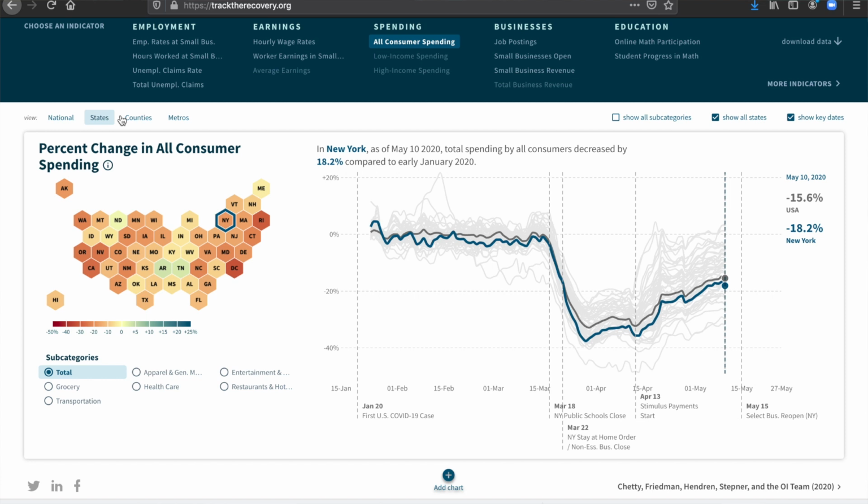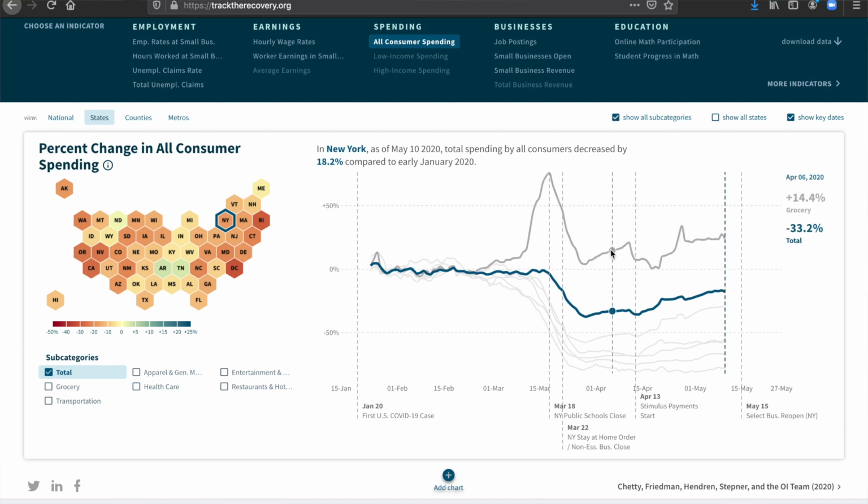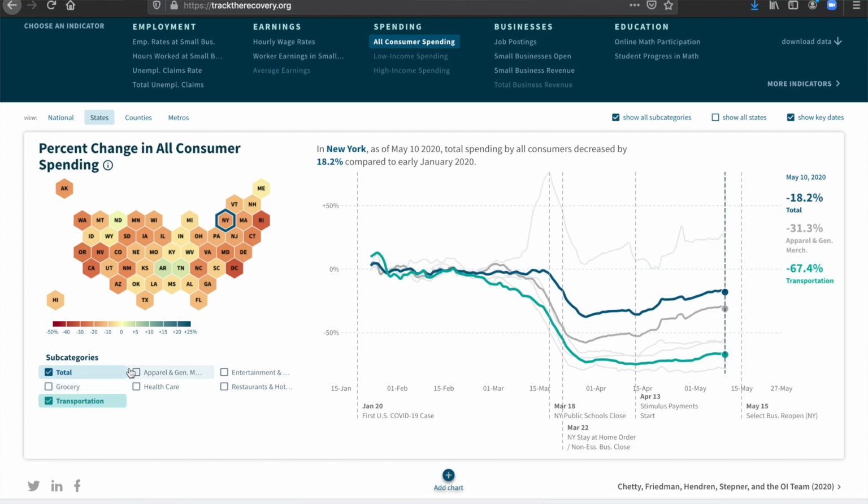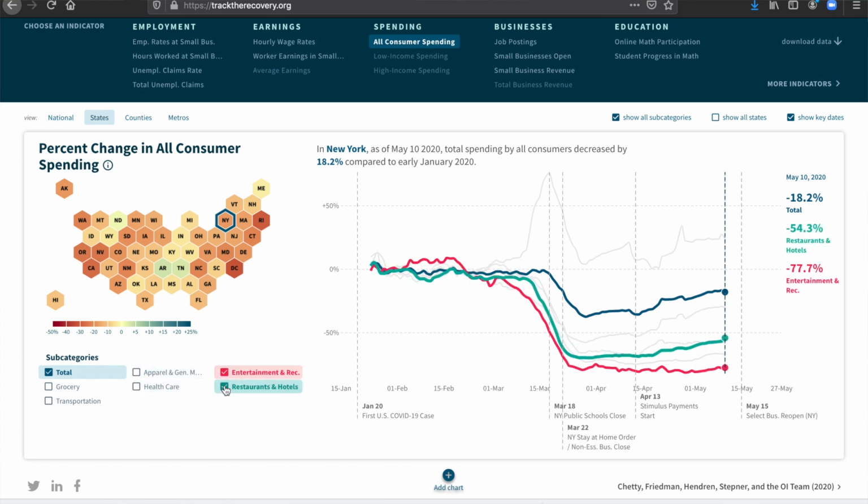Now, beyond geography, we can also look at what industries specifically are being impacted. So now when I click on Show All Subcategories, the map shows the breakdowns for different industry groups. We can see that spending for groceries actually spiked before these lockdown orders went in place, people preparing for the closure. But other industries have not fared as well. Things like transportation, apparel and general merchandise, and healthcare are all down. And probably not surprisingly, activities that require going outside of your home, like entertainment and recreation and restaurant and hotels, are significantly down and have seen almost no recovery.